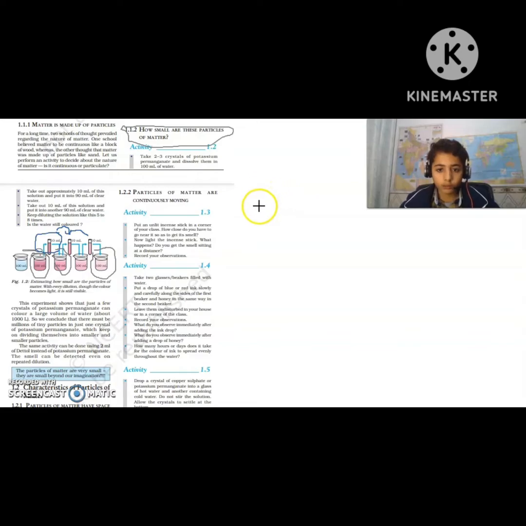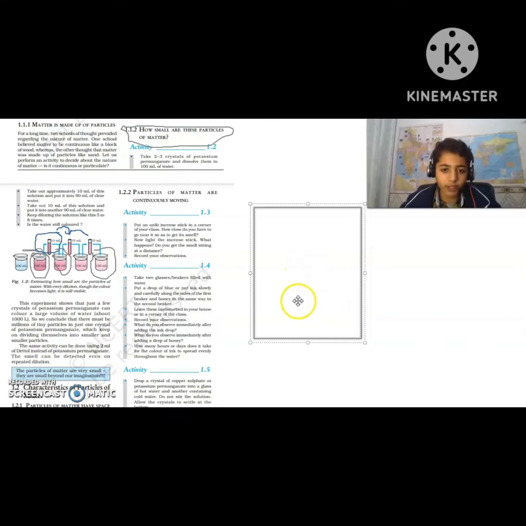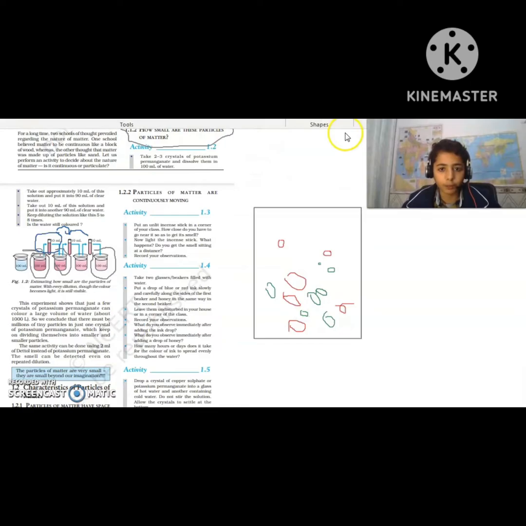So let's take a beaker here. Just imagine this is our beaker. It has particles in it, small particles of water. Now what if we add potassium permanganate to it? When we add potassium permanganate particles and then take out some water, say 10 ml, and add it into another beaker. So here is our other beaker.